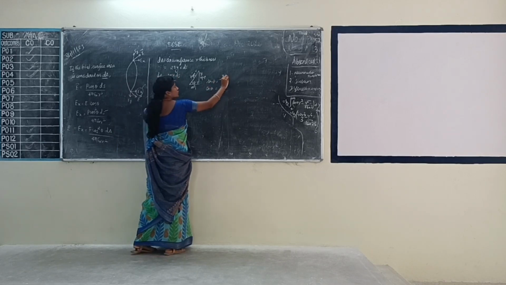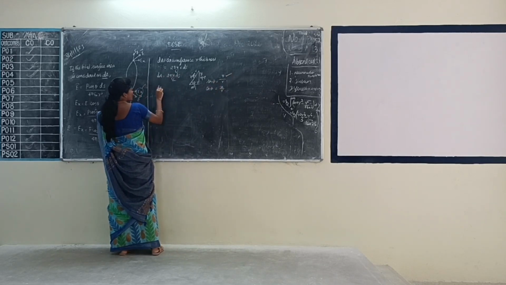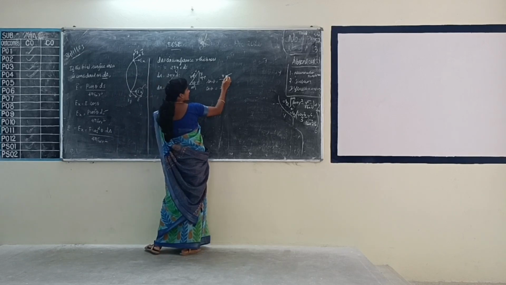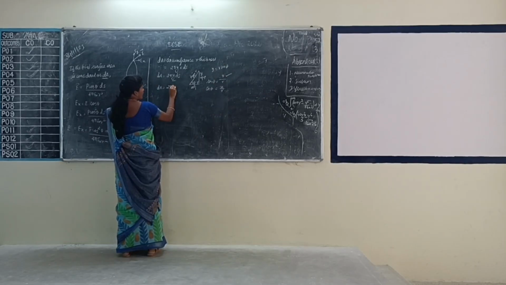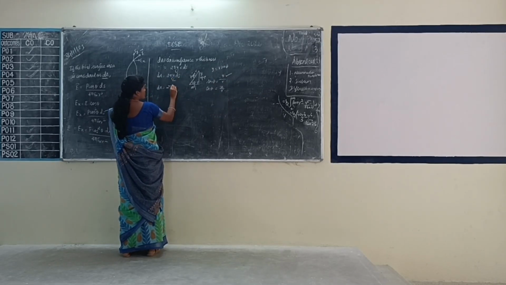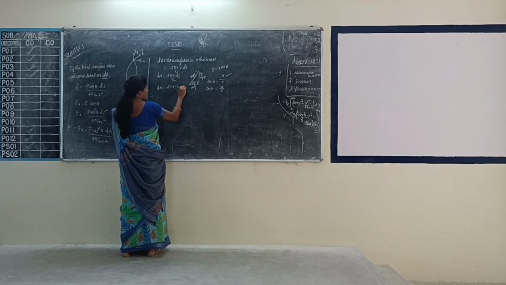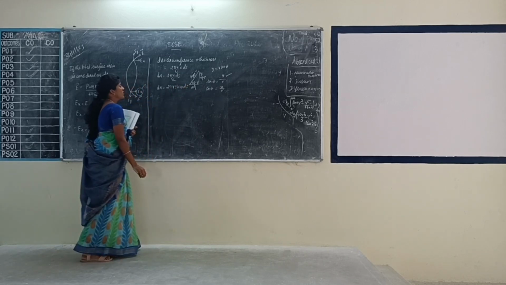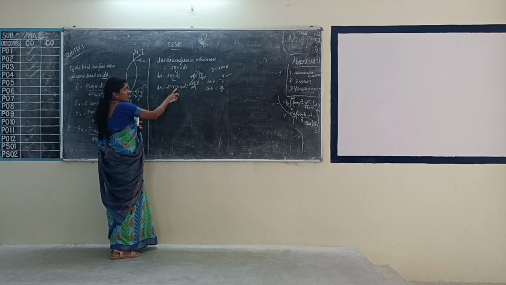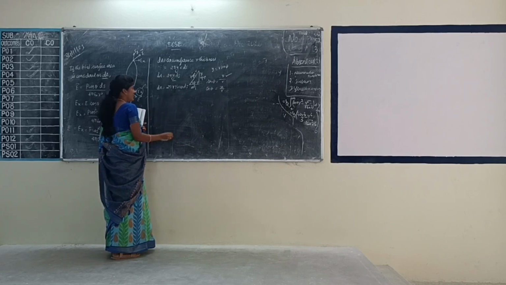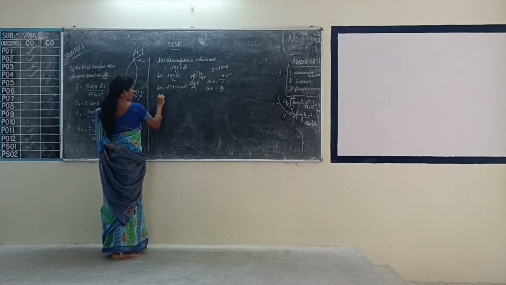So equating this equation, what is the value of y? Y equal to r sin theta. Instead of y we are substituting r sin theta into ds. What is the value of dA? 2 pi r sin theta into ds. Now substitute the value for ds.